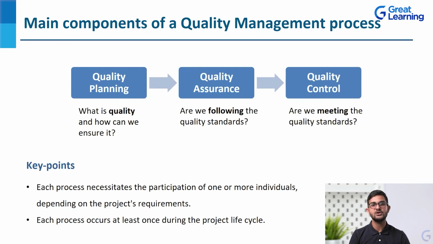Then quality assurance. Are we following the quality standards? That is one question. We have established the quality standards in quality planning, but are we actually following them, or have we just set them and are not following them? That is done by quality assurance, by assuring whether we are following and going to meet those standards or not. Now, whether we will actually meet those standards or not, that is the third step, quality control. Are we meeting the quality standards? Establishing the quality standards is quality planning. Are we following the quality standards? Quality assurance. Are we meeting the quality standards? That is quality control. So these are the three major steps.